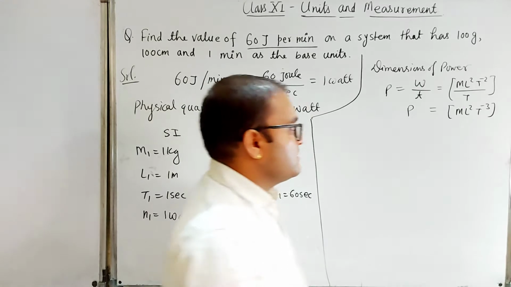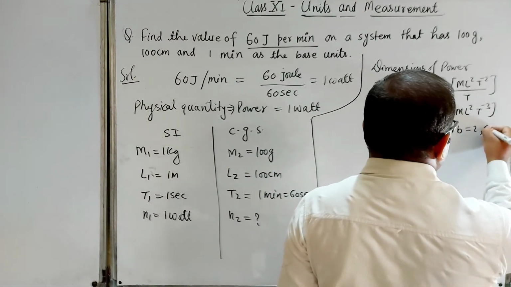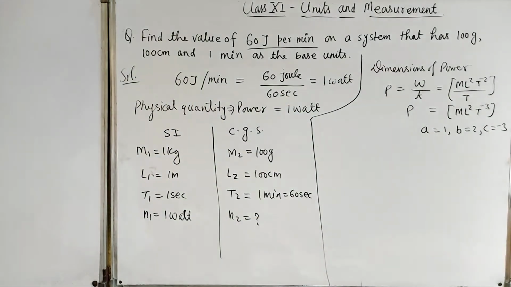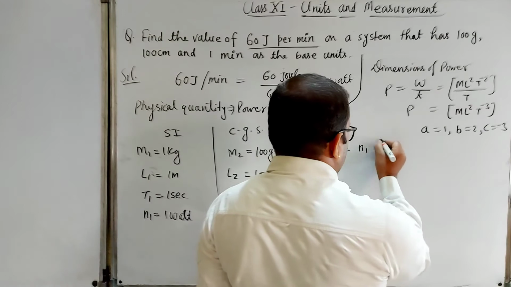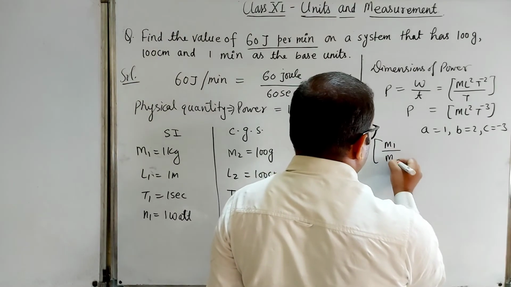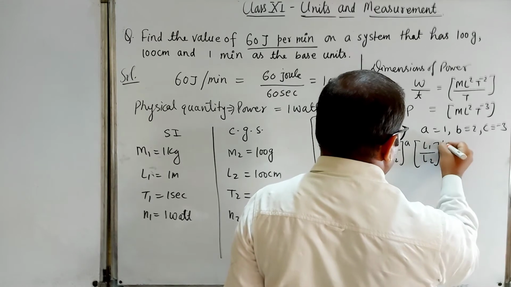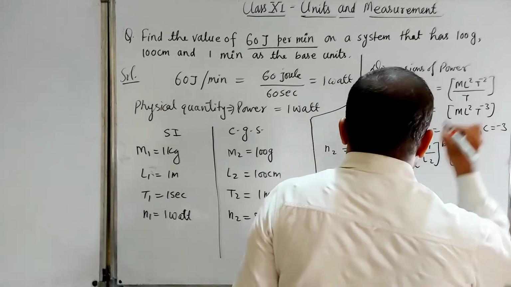From here you can see that the value of A equals 1, B equals 2, and C equals minus 3. Now we have to find out the value of N2. Simply, the formula is N2 equal to N1, M1 upon M2 to the power A, L1 upon L2 to the power B, and T1 upon T2 to the power C.